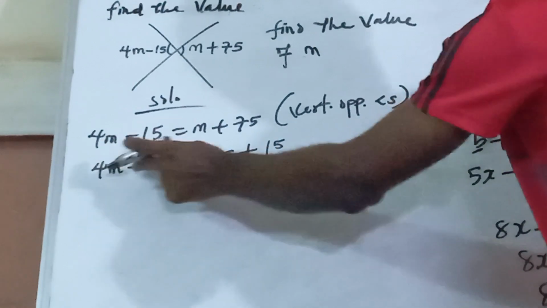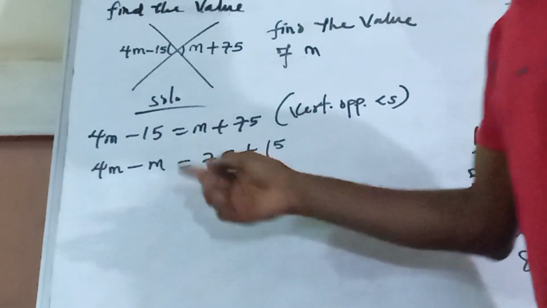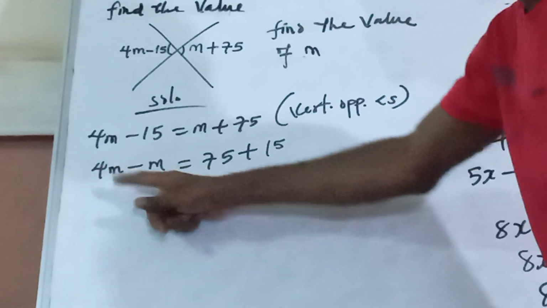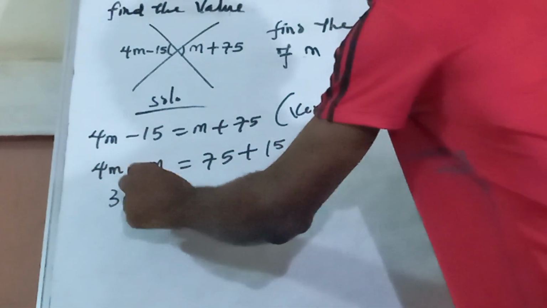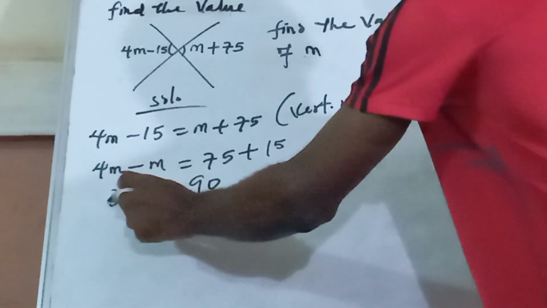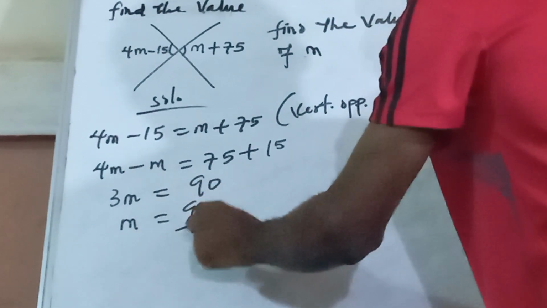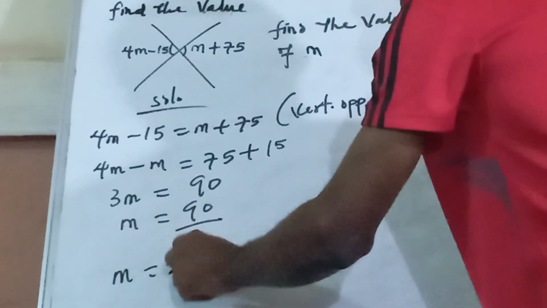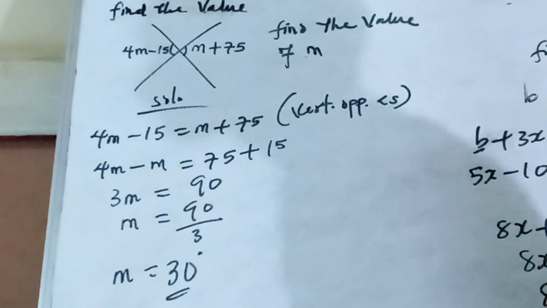So 4m minus m, you know this m has an invisible one. So 4 minus this one here is 3m. Then 75 plus 15 is 90. Then if I make m the subject, I will have 90 all over 3. So m is equal to 30 degrees. M is equal to 30 degrees.